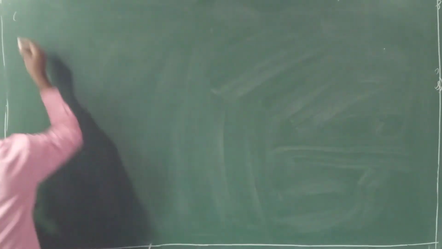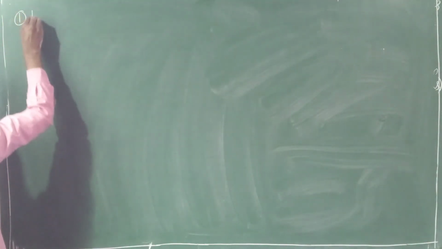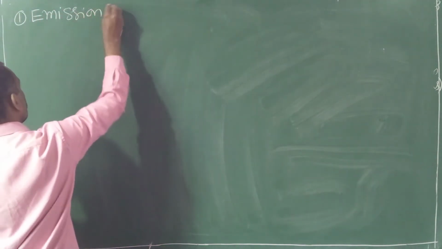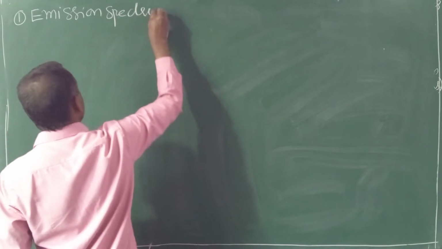Now first one, emission spectrum. The name itself gives the answer.